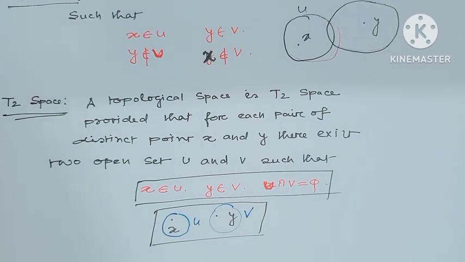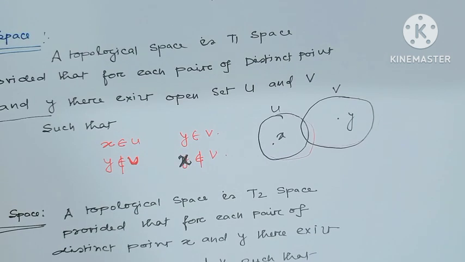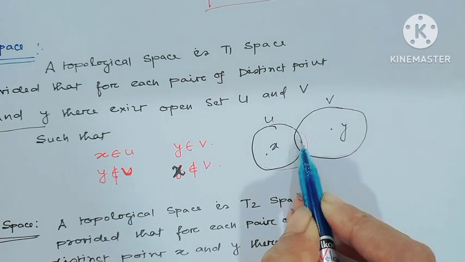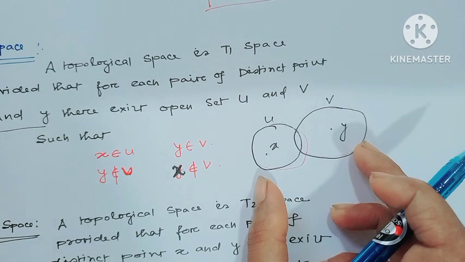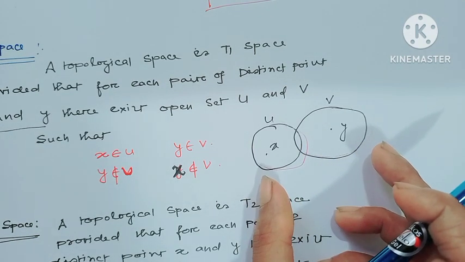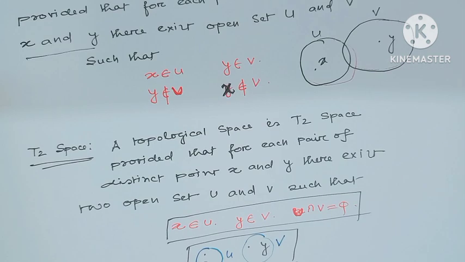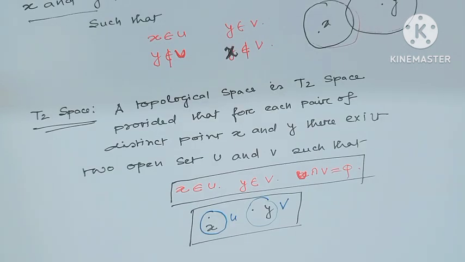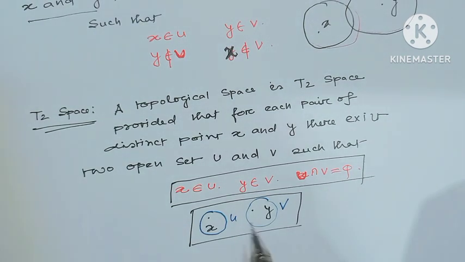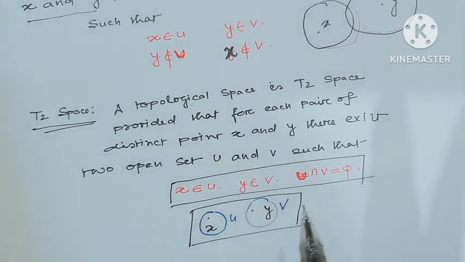This is the difference between T1 space and T2 space. In T1 space, these open sets may or may not be disjoint. So the definition of T2 space is that for any two different points x, y in X, there always exist two open sets whose intersection is empty.